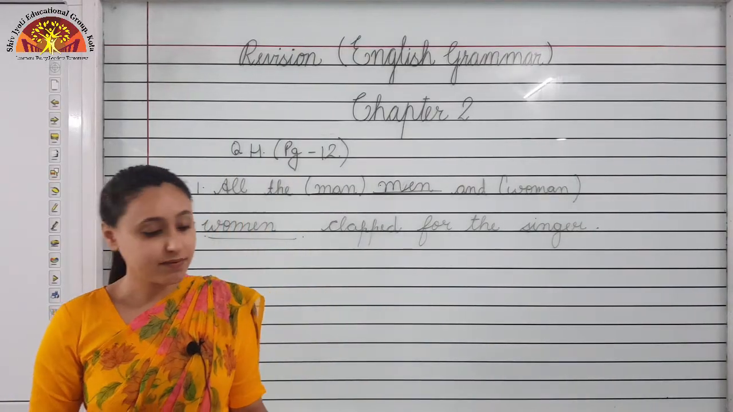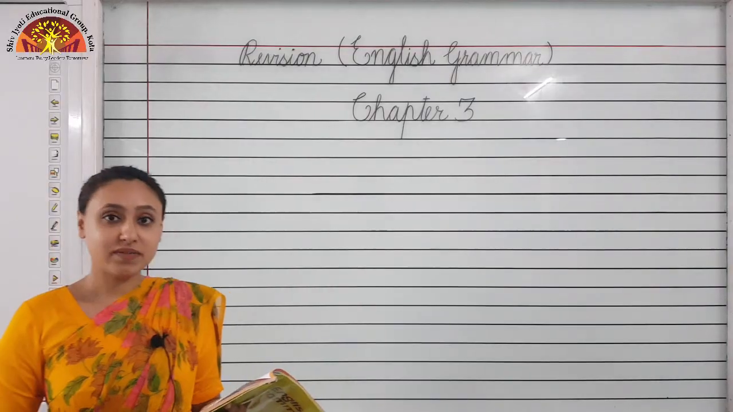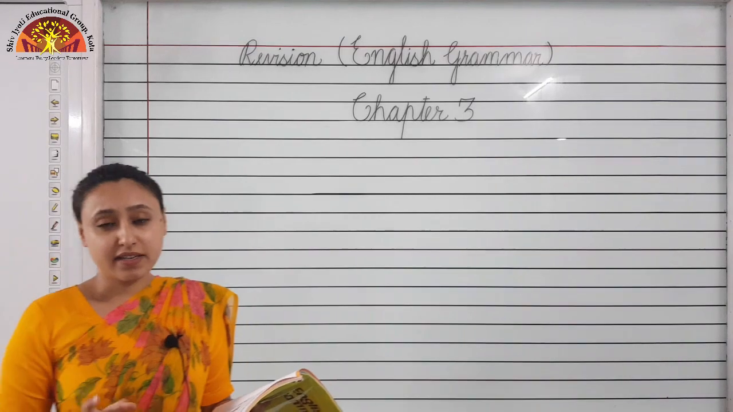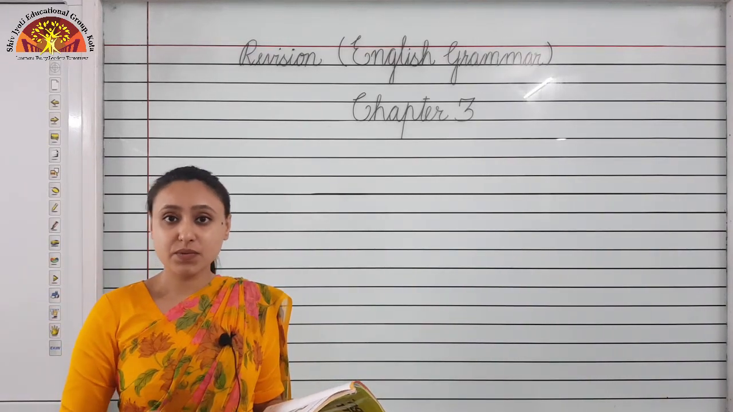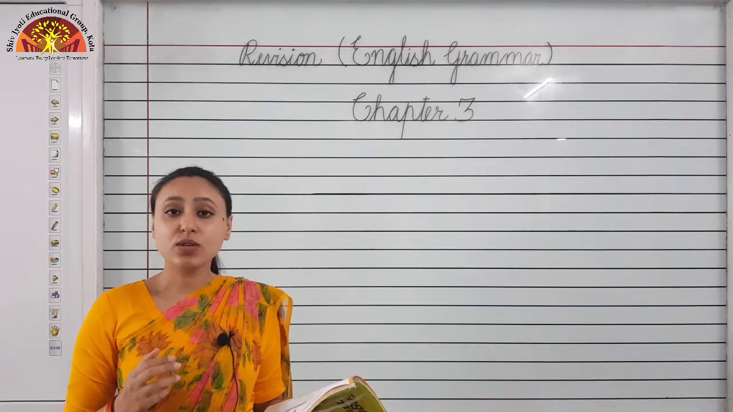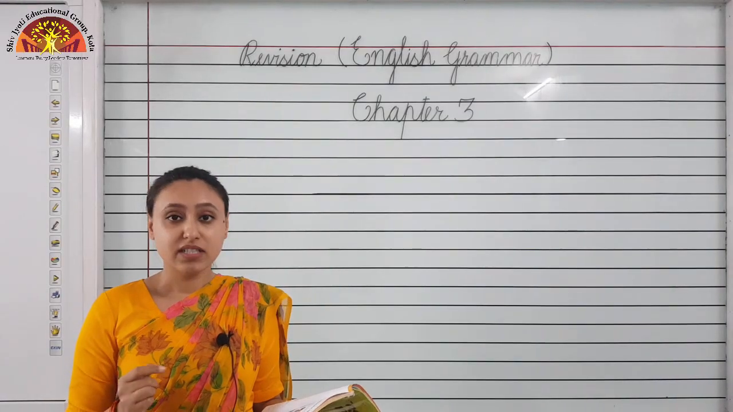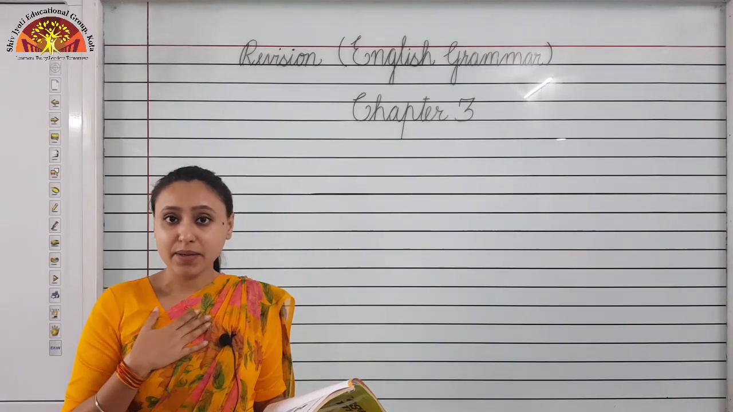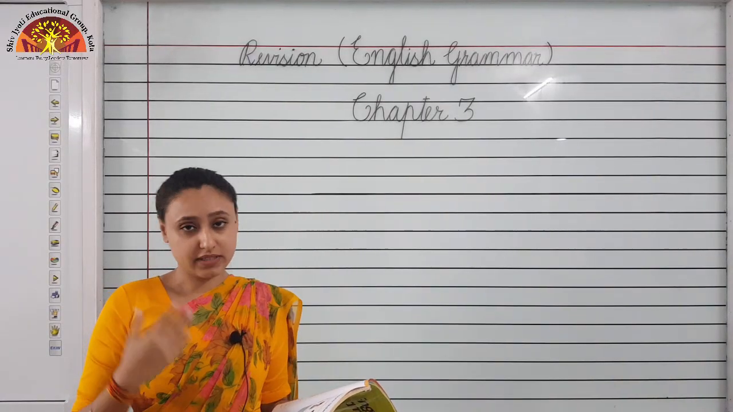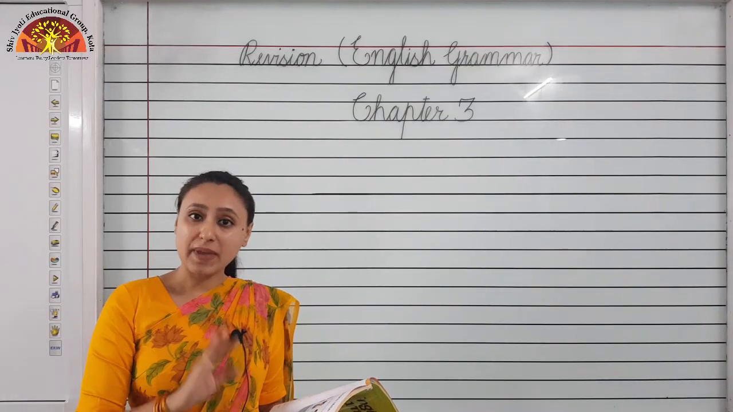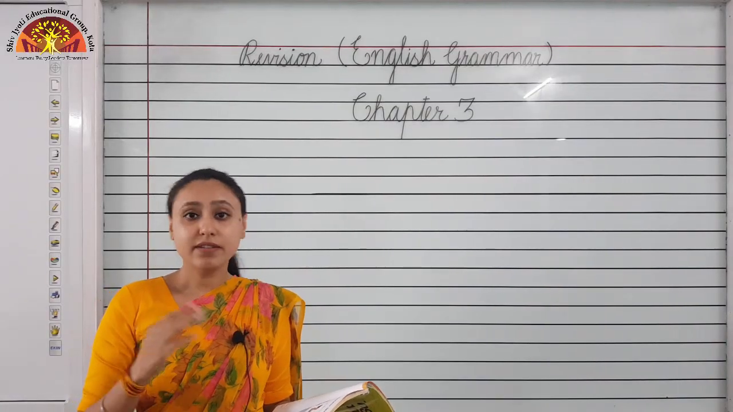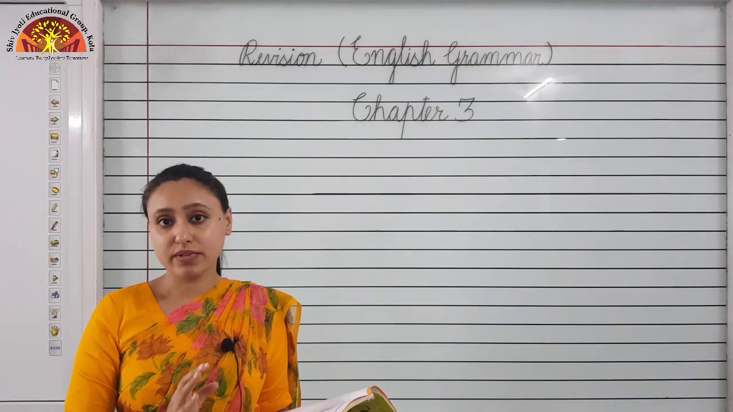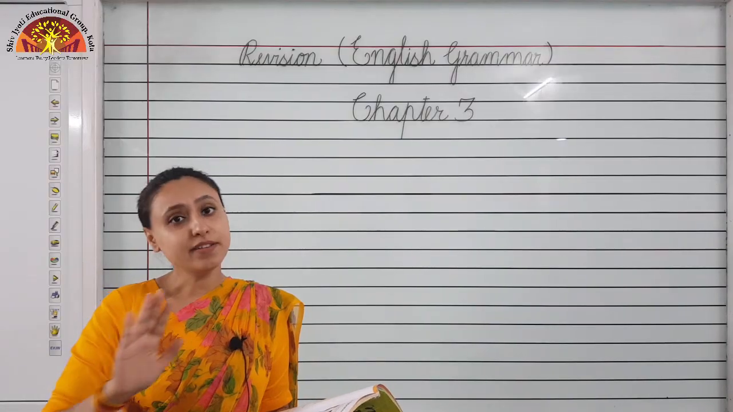Children, I hope you have understood chapter 2. Now we will revise chapter 3, nouns male and female. Children, there are some nouns which show the difference between male and female. This is called the difference of gender, G-E-N-D-E-R, gender. You all know girl, boy, men, women, mother, father, grandmother, grandfather, brother, sister. These all show the difference between male and female.